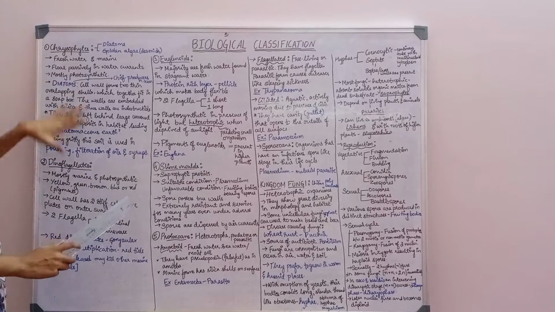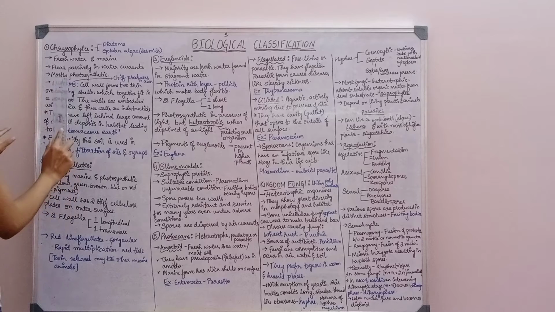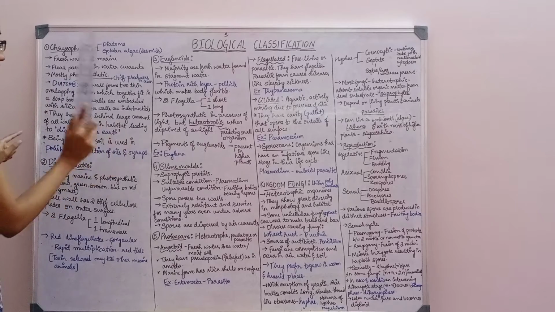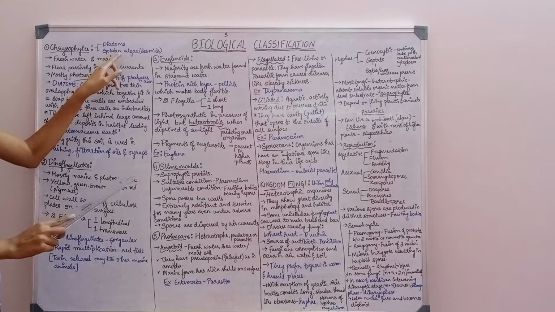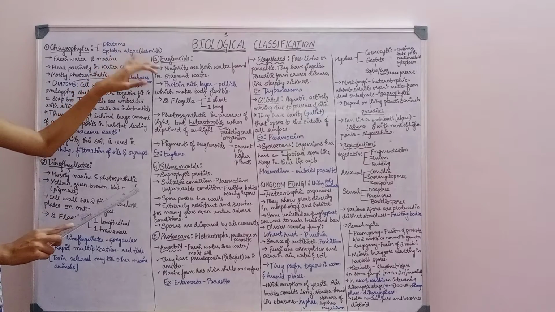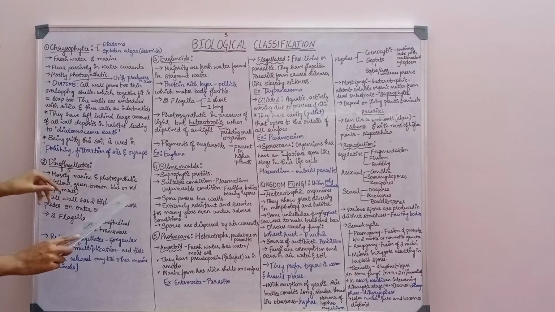Okay, this is all about chrysophytes. The main important points are that diatoms are chief producers in the ocean, the cell wall is made up of silica, and golden algae is also called desmids. These are the main points.